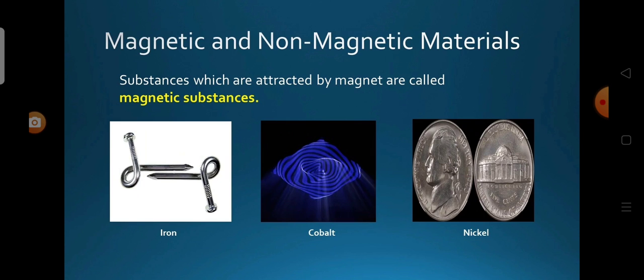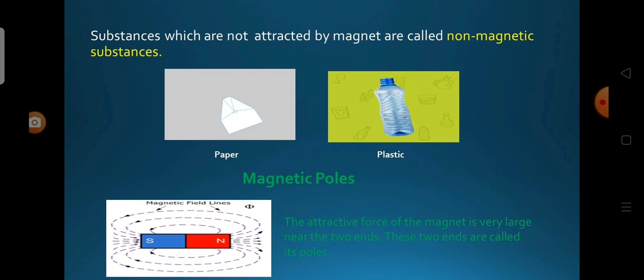Now we see about magnetic and non-magnetic materials. Substances which are attracted by a magnet are called magnetic substances. For example, iron, cobalt, nickel. Substances which are not attracted by a magnet are called non-magnetic substances. For example, paper, plastic.